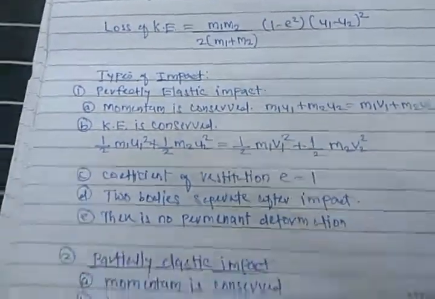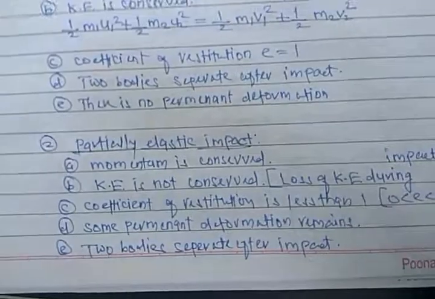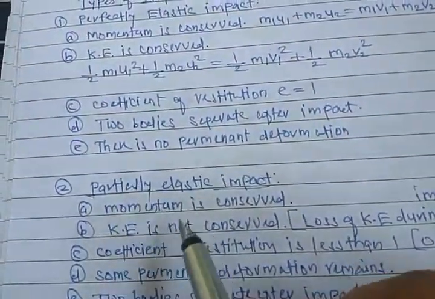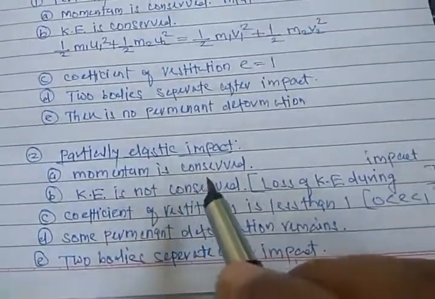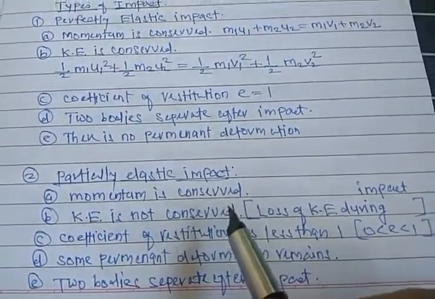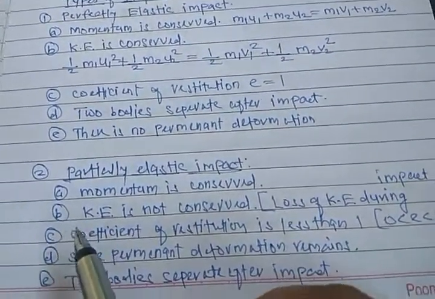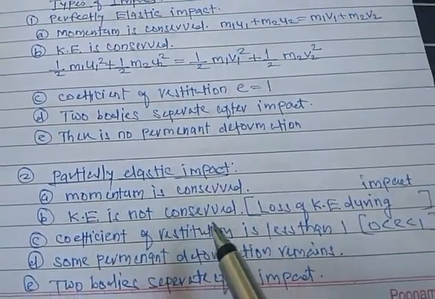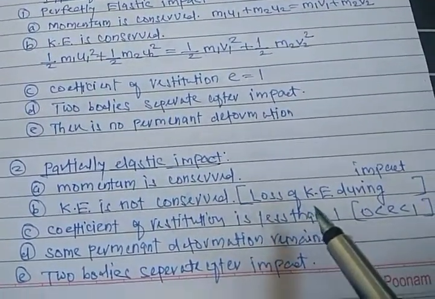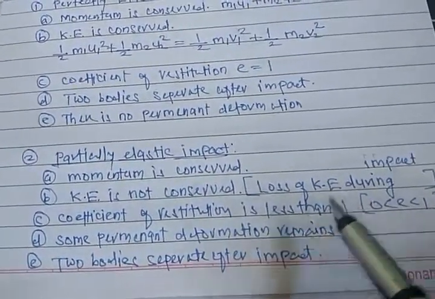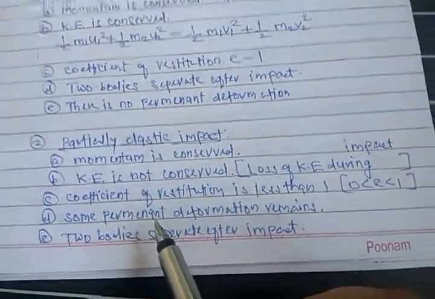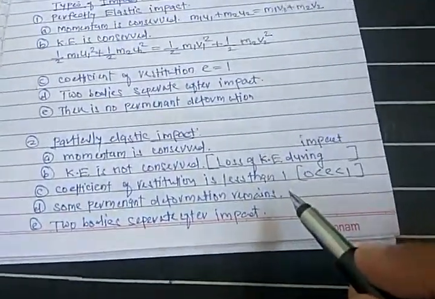Next, partially elastic impact. Here, momentum is conserved. Second, kinetic energy is not conserved, so loss of kinetic energy takes place during the impact. Next, coefficient of restitution is less than 1.